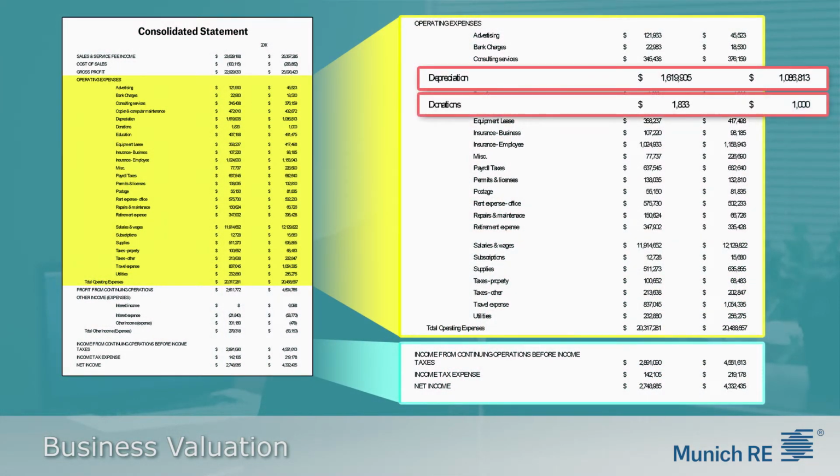We also see donations. This is a discretionary item that can be added back as well. While small in the overall context here, sometimes this can have a more significant impact on the bottom line.